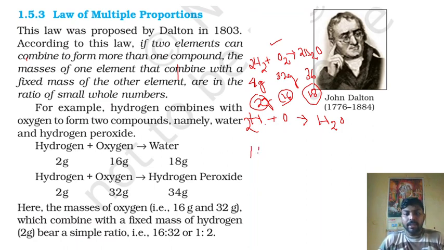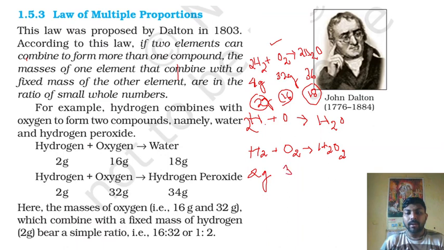Now suppose I am taking another example, hydrogen and oxygen forming hydrogen peroxide, H2O2. Here the mass of hydrogen is fixed, but oxygen is 32 gram and it forms 34 gram of H2O2, the hydrogen peroxide.